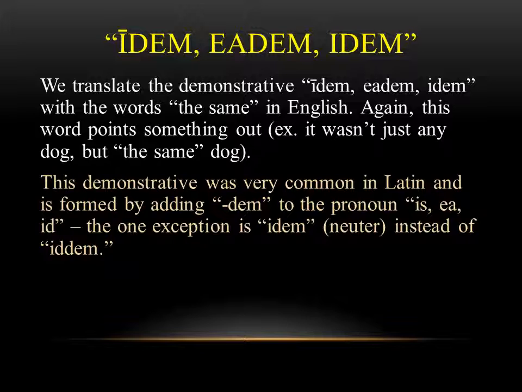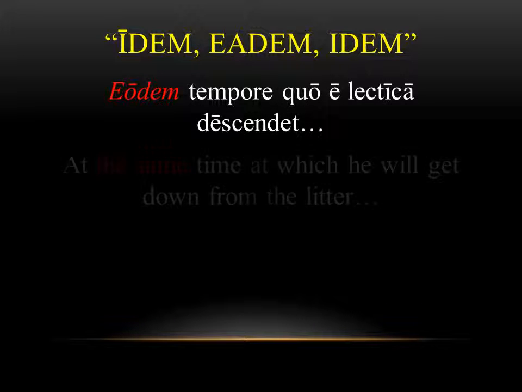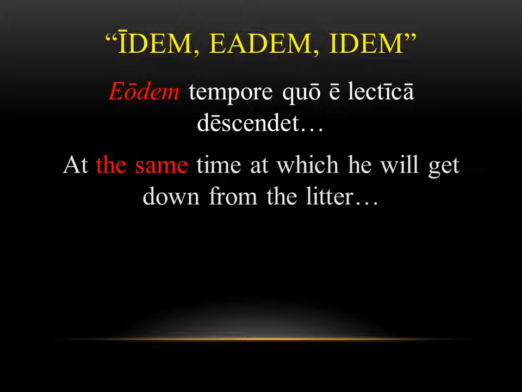There's a couple of little tweaks, right? So in other words, idem in the neuter instead of the two Ds there. But in general, that's how you form this word. And you want to pay attention: the exception is that we use the N instead of the M in front of the dem. I'll show you what I mean in the chart in a second. But just to give you an example, if you had eodem tempore, right, you're saying it was at the same time. You're really emphasizing that word time, and you're saying, yeah, it was at the same time at which you will get down from the litter, and you keep on going with your story. This is how you use this word.